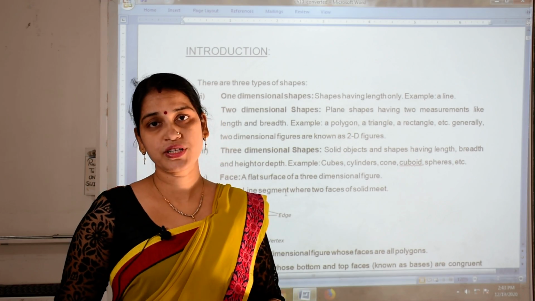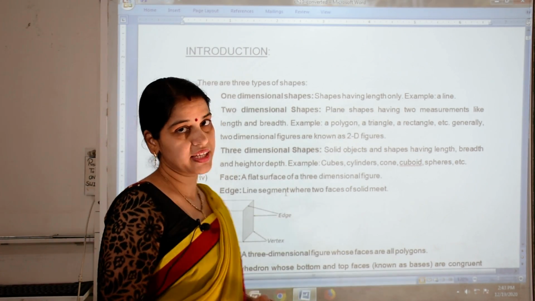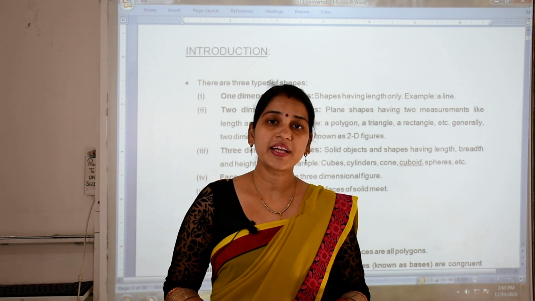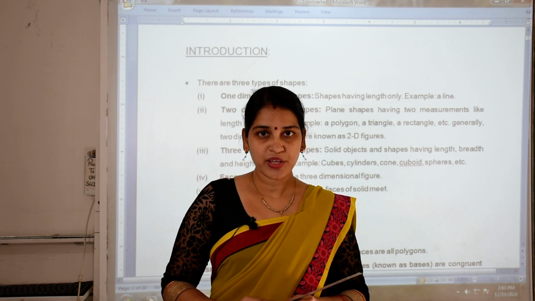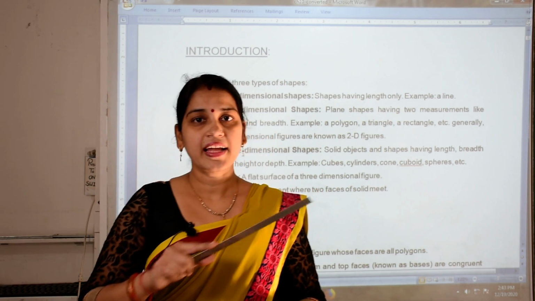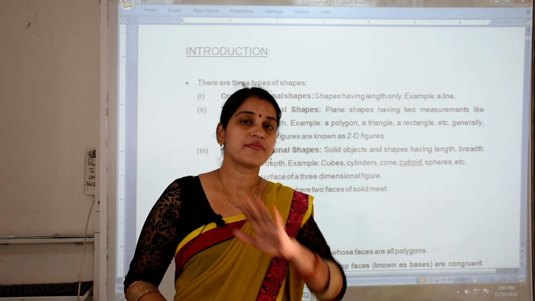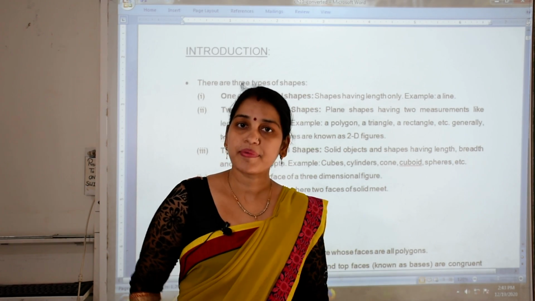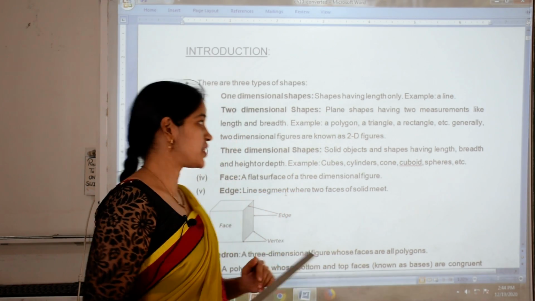These two-dimensional figures are generally known as 2D figures. This two-dimensional figure we can draw on paper. Square you can draw easily, triangle you can draw, circle you can draw. So the figures which we can draw on paper are two-dimensional figures or 2D shapes.